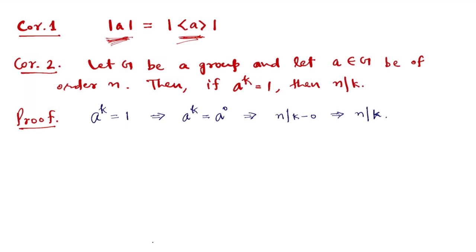The second corollary says that if G is a group and an element a of G is of order n, then if any other power k kills a, then n must divide k. Okay, so suppose a to the power k is 1, so that means a to the power k is equal to a to the power 0. In the theorem we have shown that if a to the power i and a to the power j are equal, then n divides i minus j. So here in this particular case n divides k minus 0, so that means n divides k.